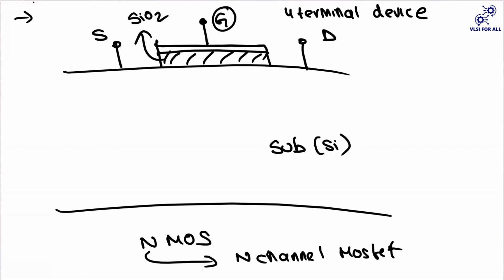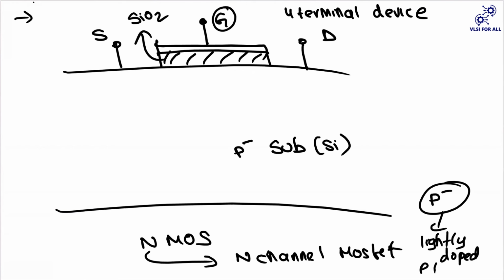Since this is an NMOS, you have to use a P-type substrate. Here I am denoting P minus because this is lightly doped P-type. Doping means you are adding impurities to an intrinsic, or pure, semiconductor.